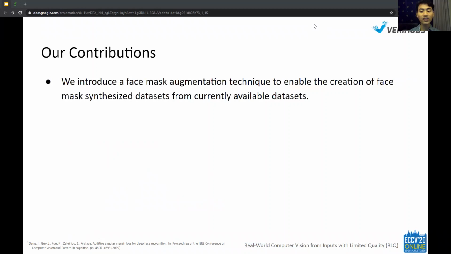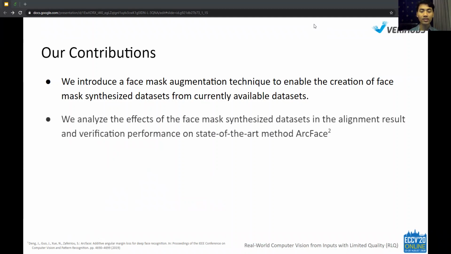We introduce a face mask augmentation technique to enable the creation of face mask synthesized datasets. We analyze the effects of the face mask synthesized datasets on the alignment result and verification performance of the SOTA method ArcFace. We propose using an end-to-end trainable joint face alignment and recognition architecture to align and recognize faces with masks.